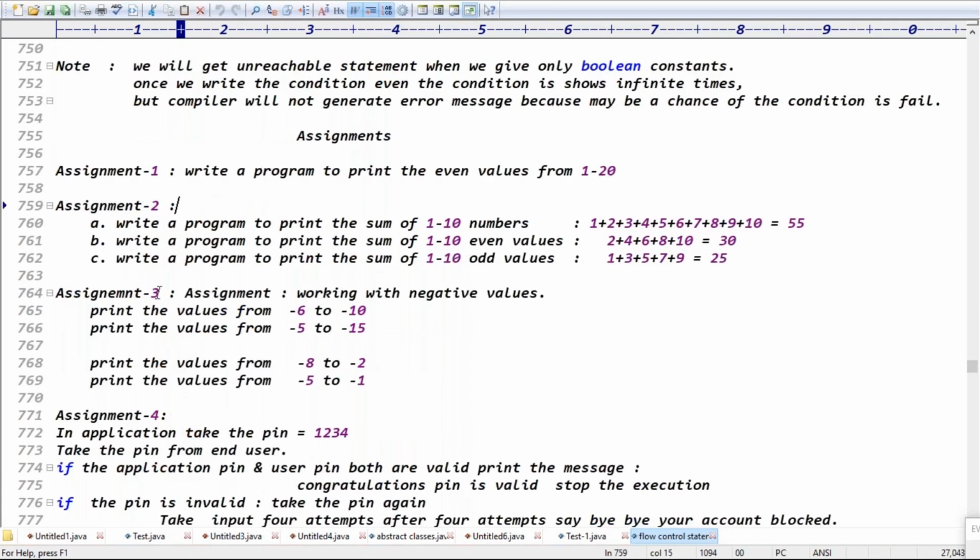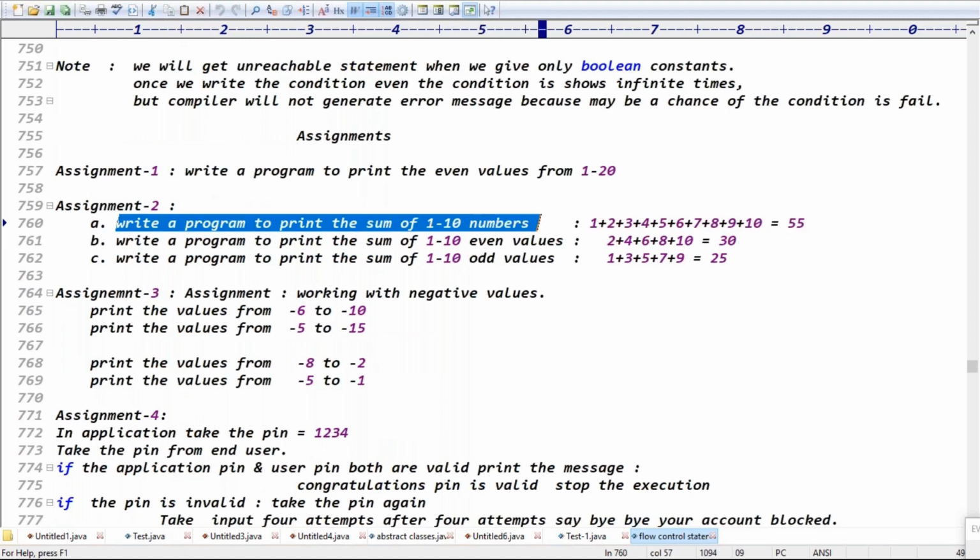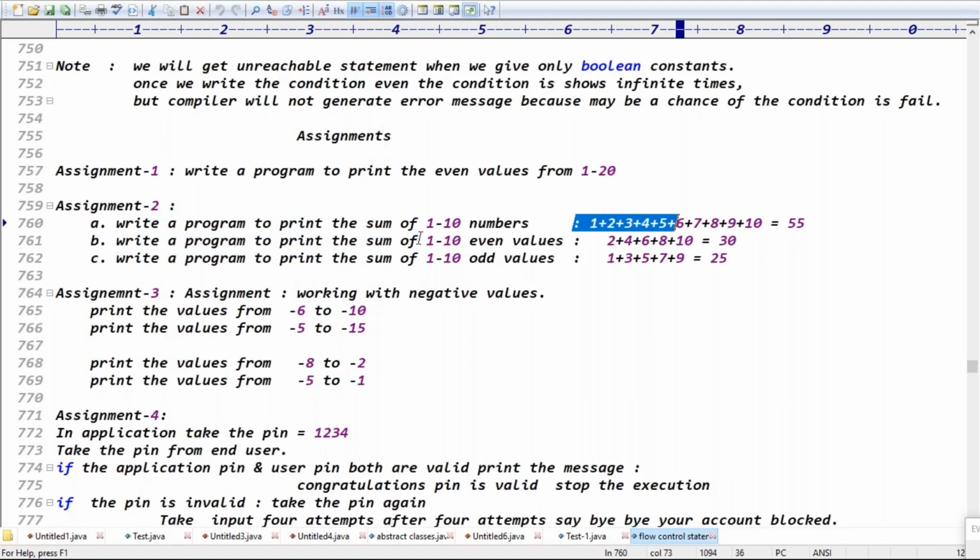You check this code, guys, once. Write a program to print the sum of 1 to 10 numbers, the sum of 1 to 10 even numbers, and the sum of 1 to 10 odd numbers, right? Exactly. So next one, you can check assignment 4 once.